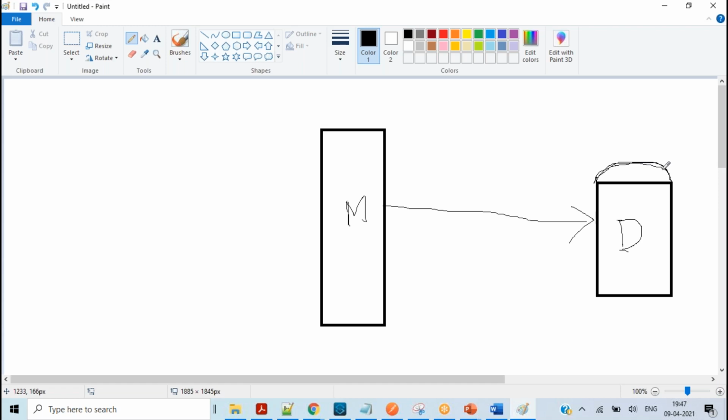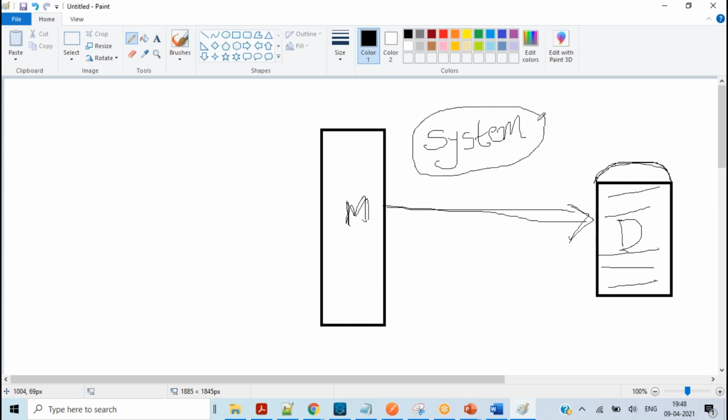Any MuleSoft system which is going and hitting the database is called a system layer. Keep in mind that any MuleSoft system which is going and hitting the database, we call a system API or system layer. We need to understand this because in real time we always use this terminology. What layer have we developed? That system API. What is the layer where we are getting an issue? Experience API.